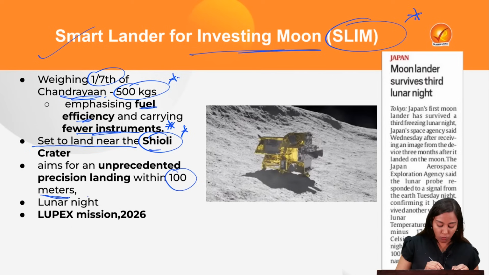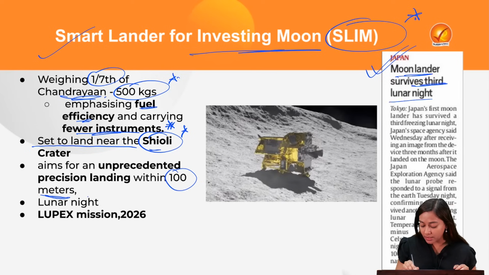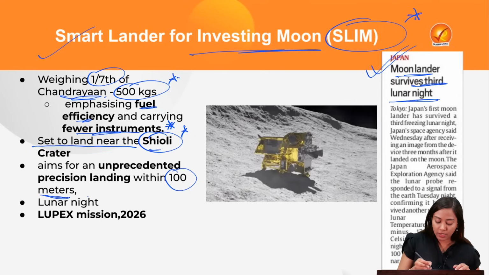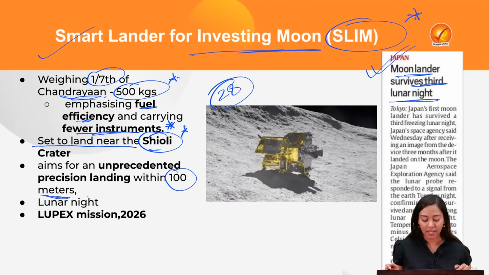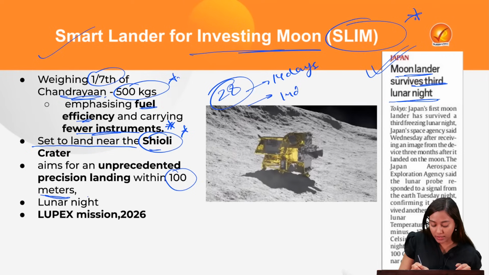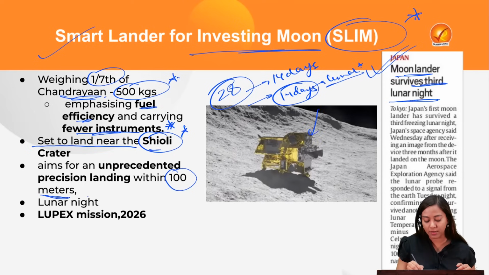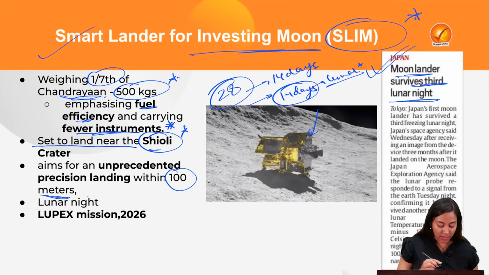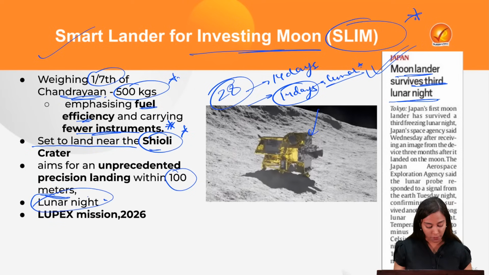Okay. One more thing, this has been in the news because this moon lander is surviving the third lunar night. You must know that the moon on an average takes 28 days to revolve around the earth. And you should also know that for 14 days it is completely exposed to the sun, and for 14 days there is no exposure to the sun at all. These are known as lunar nights, and they are very difficult specifically for such solar driven missions. Therefore it is surviving the lunar night, and that is one of the spectacular things observed through this mission.